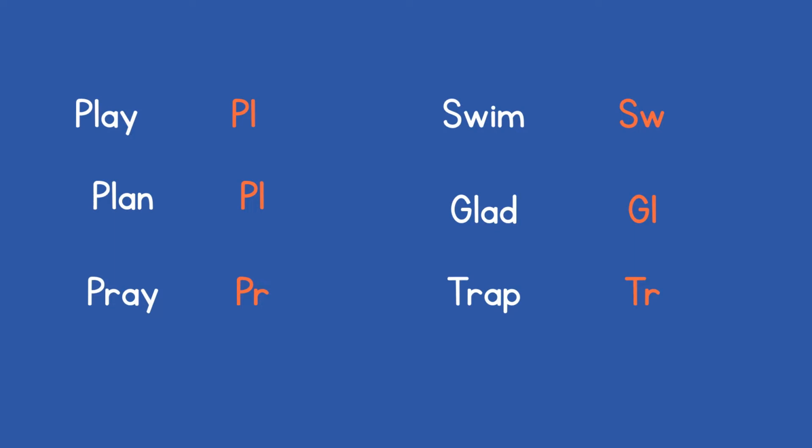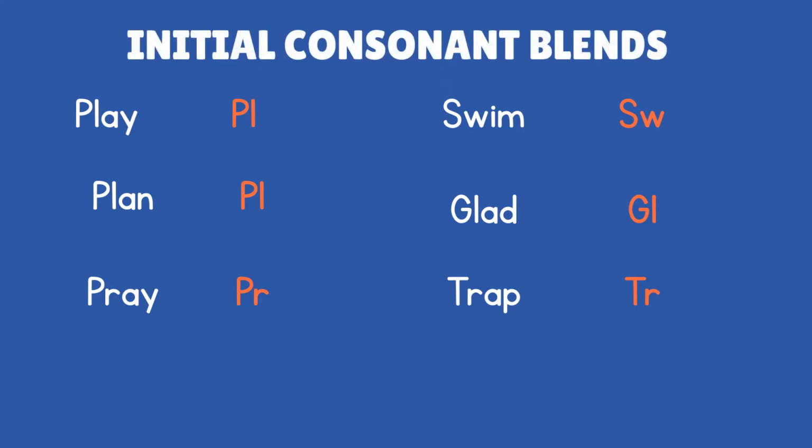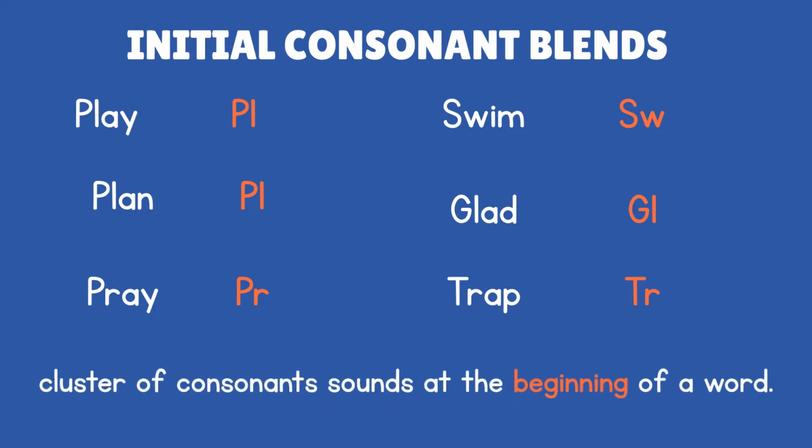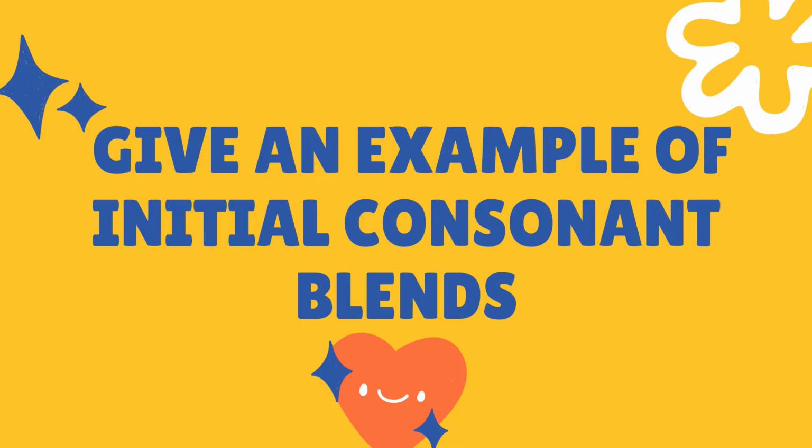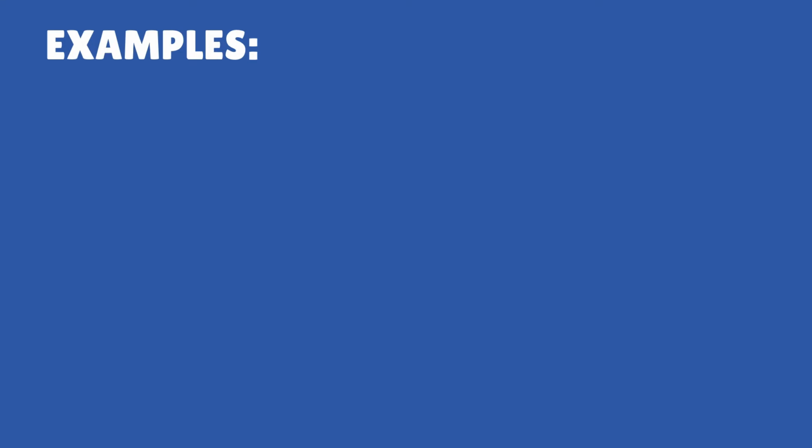These words are called initial consonant blends. What is an initial consonant blend? An initial consonant blend is a cluster of consonant sounds at the beginning of a word, like what you've seen on your screen: play, plan, pray, swim, blood, drop. These are examples of initial consonant blends because the consonant sounds are at the beginning of the words. Can you give me an example of an initial consonant blend? Okay, very good, children.